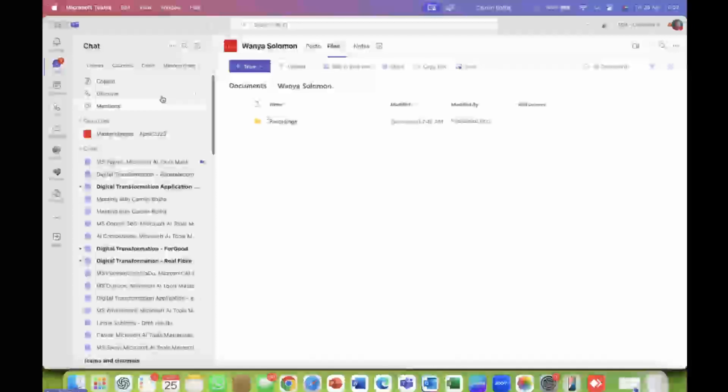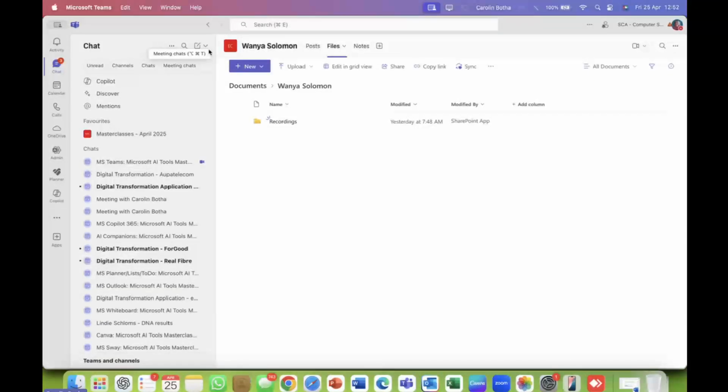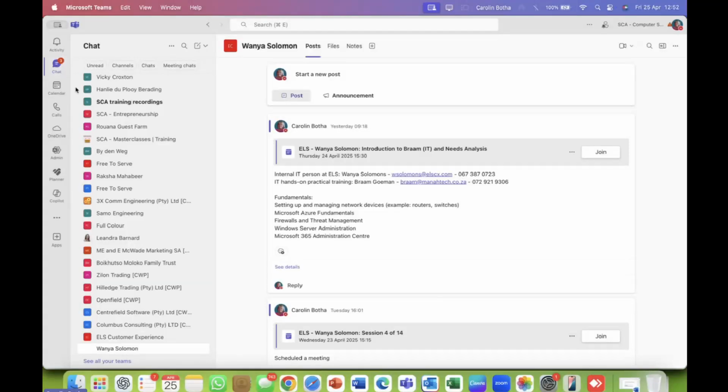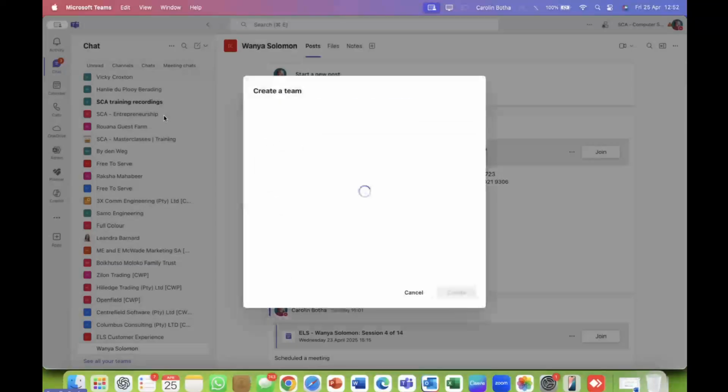So how do I do that? How do I create a team? Right over here, you can create a new team. So within the chat, as I said, they moved it. There's a drop-down arrow and you can create a new team.